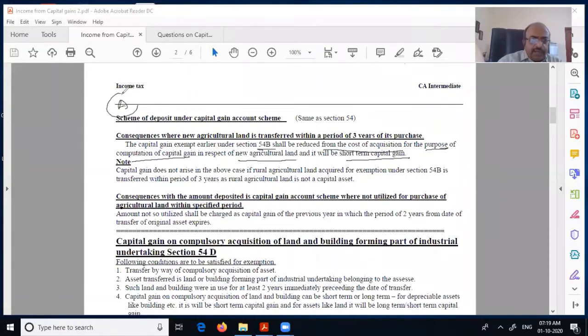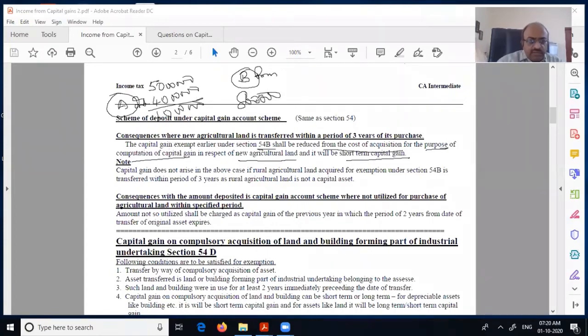An agriculture property is sold for 50 lakhs. Indexed cost is 40 lakhs. Therefore, there is a capital gain of 10 lakhs. Now they purchase B property for 8 lakhs.